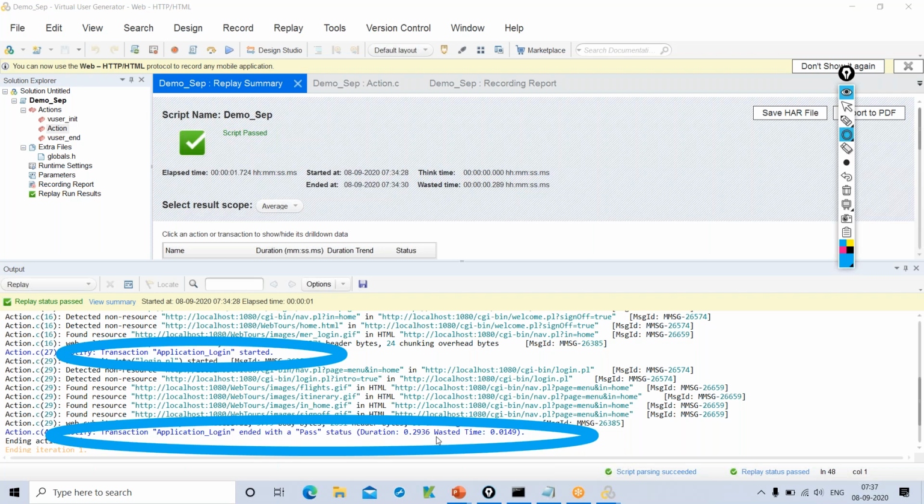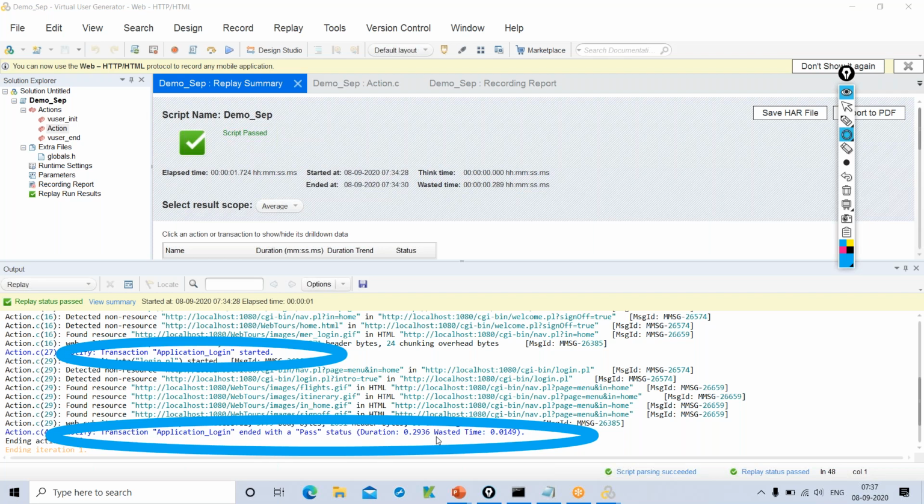Now you can go and tell your client that, hey, your application login is responding quickly. It is taking 0.29 seconds. Now we have tested with one user only here, but in real time we will test with hundreds of users. We'll test with thousands of users, and we'll see what is the response time of login.